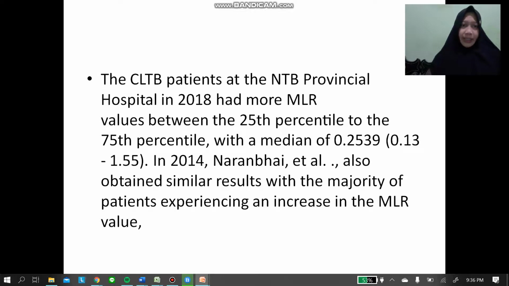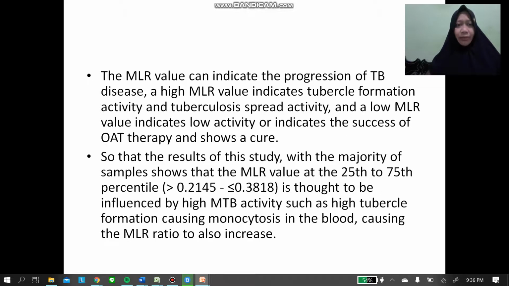The CLTB patients at the West Nusa Tenggara Provincial Hospital in 2018 had more MLR values between the 25 percentile to the 75 percentile with a median of 0.2539. In 2014, Narabai et al. also obtained a similar result, with the majority of patients experiencing an increase in the MLR value. The MLR value can indicate the progression of TB disease. A high MLR value indicates tubercle formation activity and tuberculosis spread activity, and a low MLR value indicates low activity or indicates the success of OAT therapy or shows a cure.